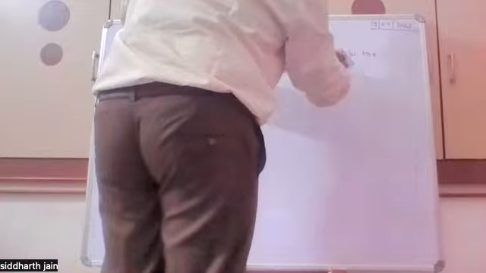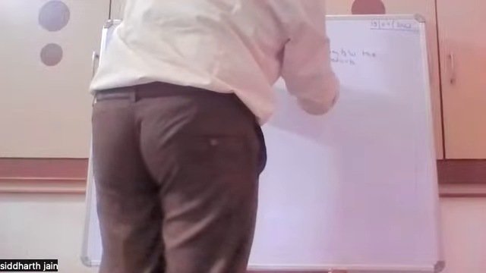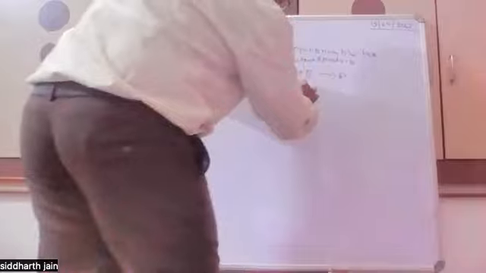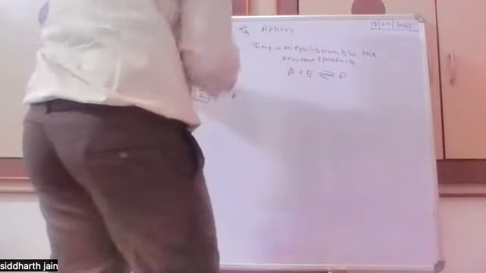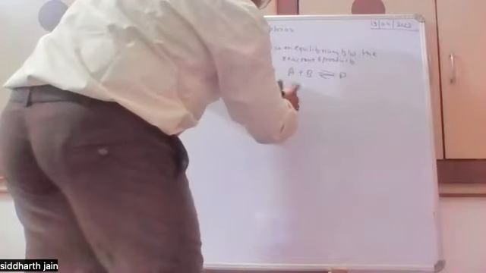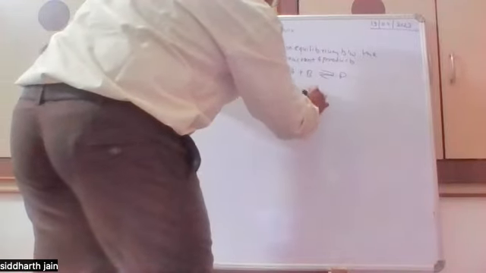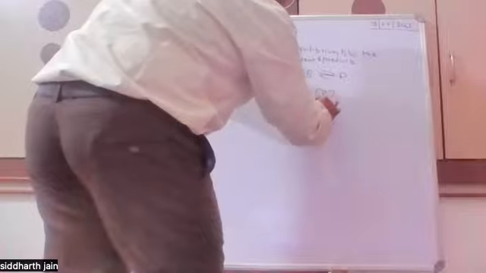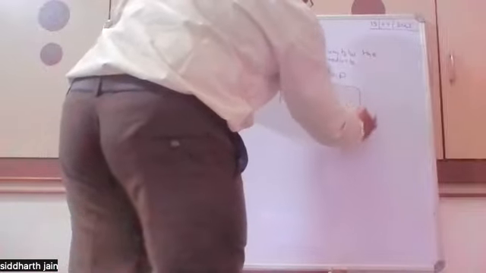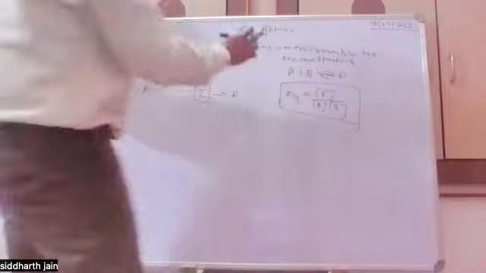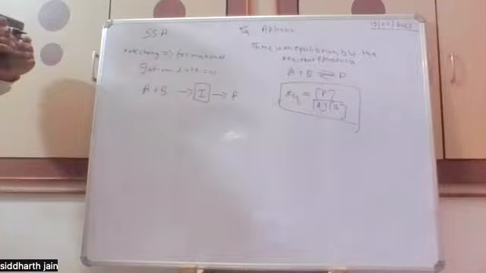So if A plus B goes to the product, then there will be an equilibrium between them, and we can assume that K equilibrium is equal to the concentration of P over the concentration of A times the concentration of B. So we can use the equilibrium concept for finding the terms. So, yes, good.